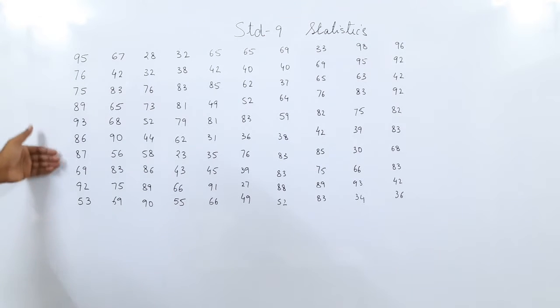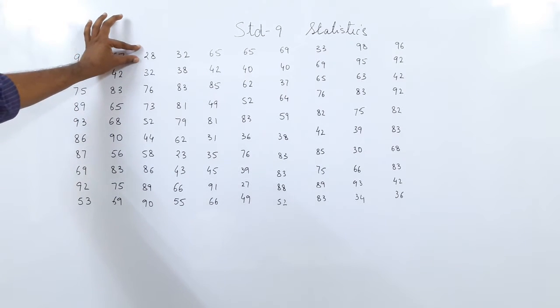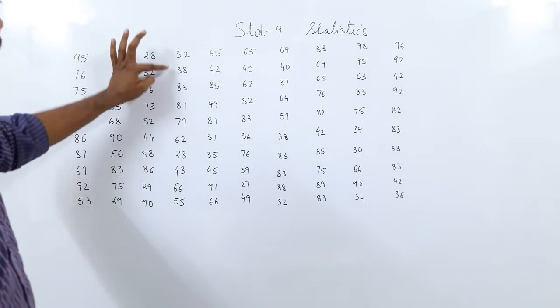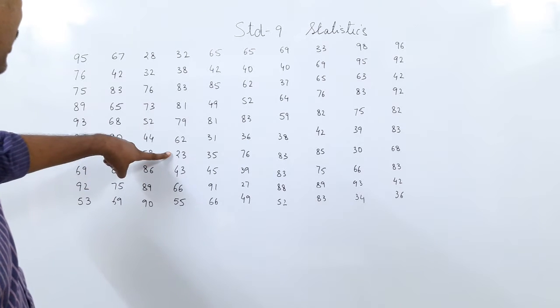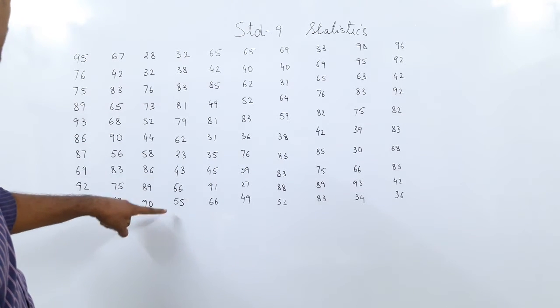And we go to the lowest. The lowest value we have is 28, which seems small. Now let us see if we have a number lesser than 28. We have got 23 here, which is smaller than 28. So 23 looks smaller.